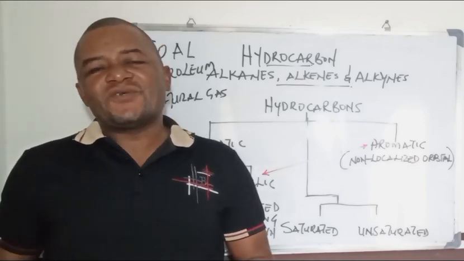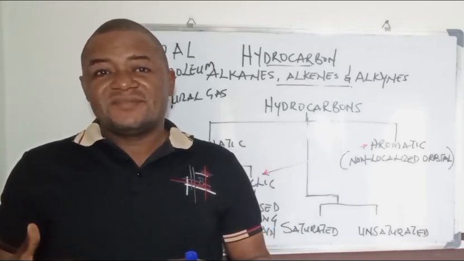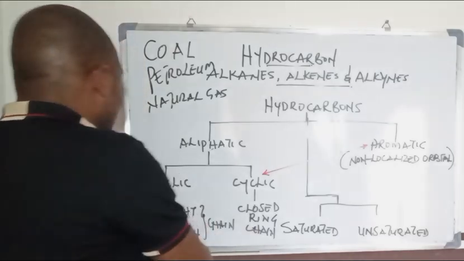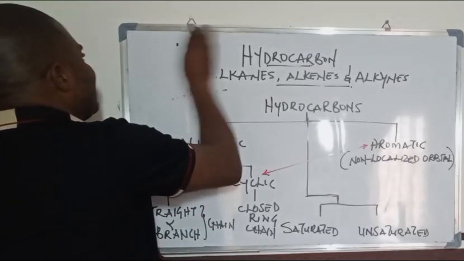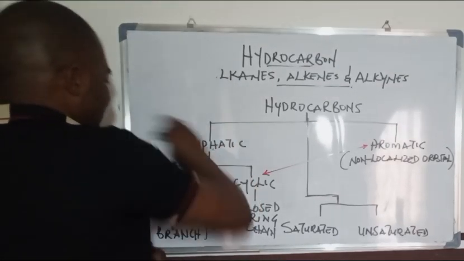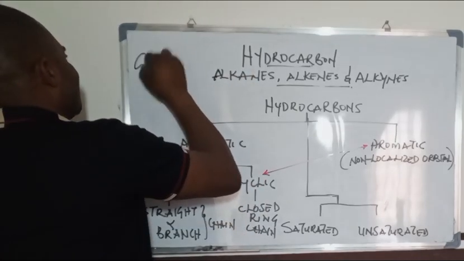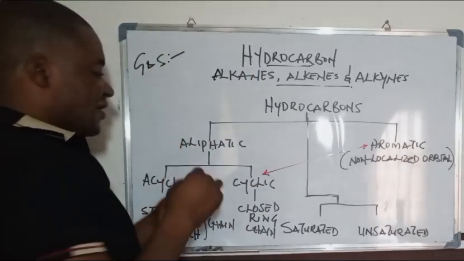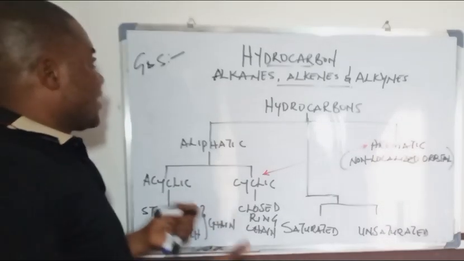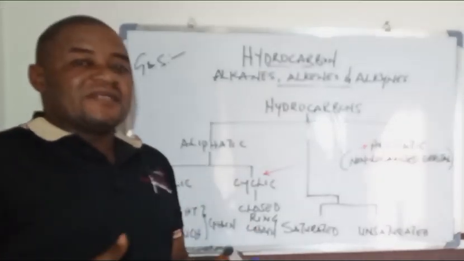Now, do you also know that hydrocarbons take different forms? Hydrocarbon can exist in the form of a gas.